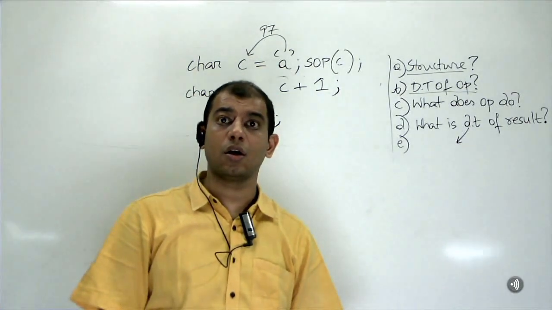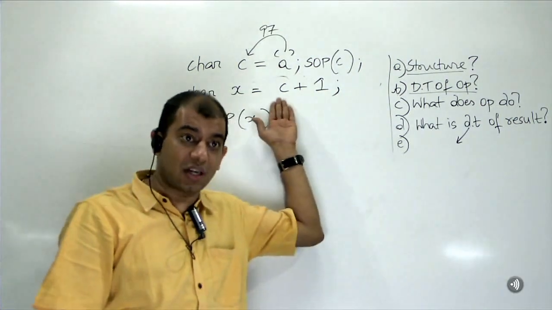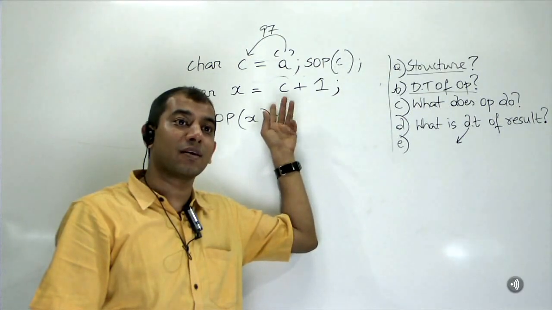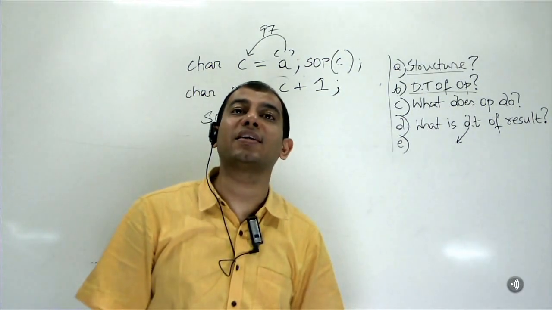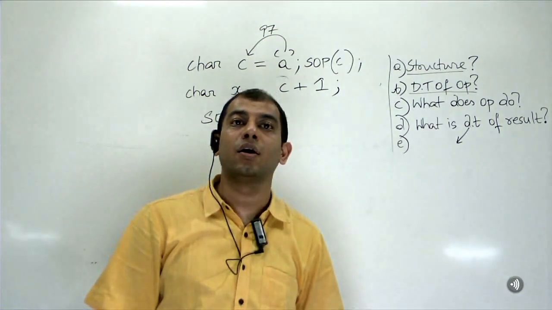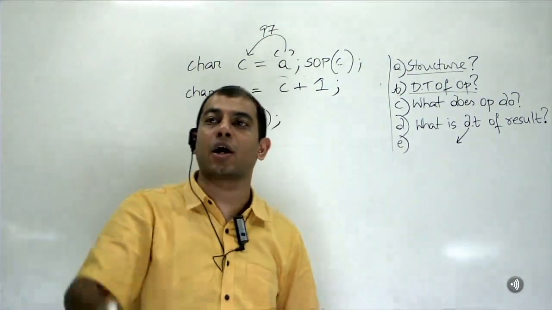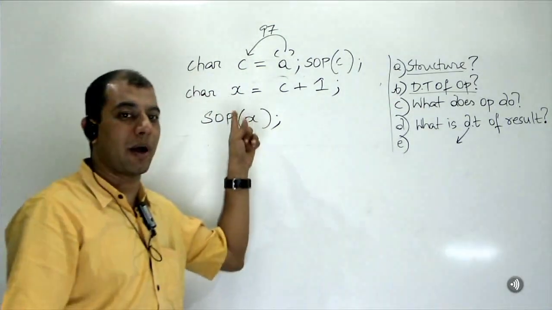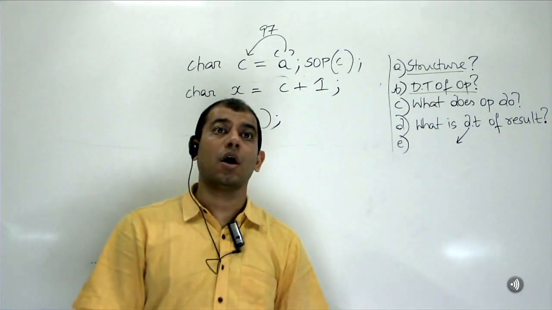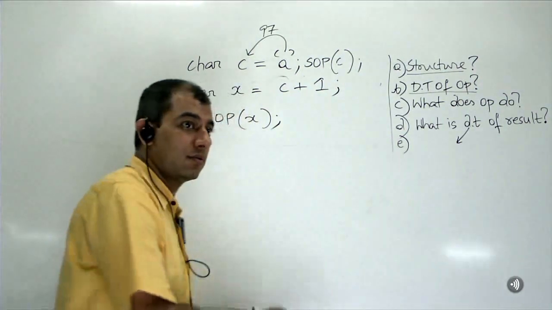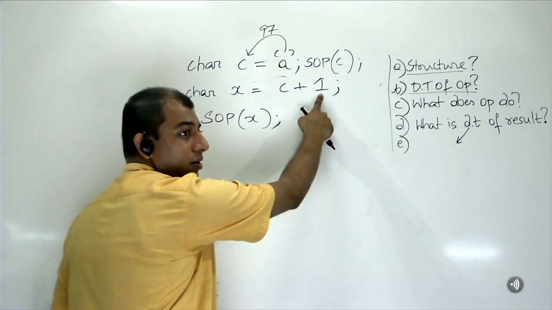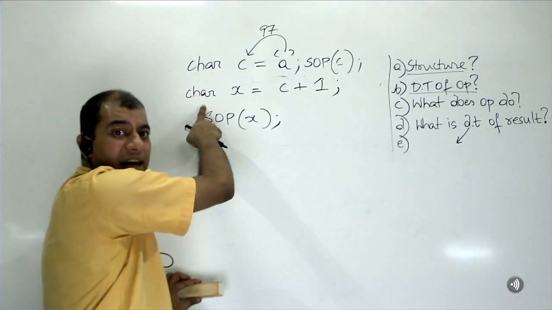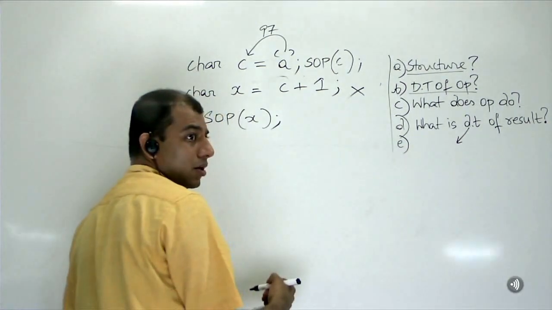Good. Can I do a plus with a character or not? Absolutely yes. Character is what data type? Integer data type. Integer is numeric. Can the operand be numeric or not? Of course yes. Will this compile? Of course not, because char plus an int will result in an int. Can I store it in a char directly? Compile time error.